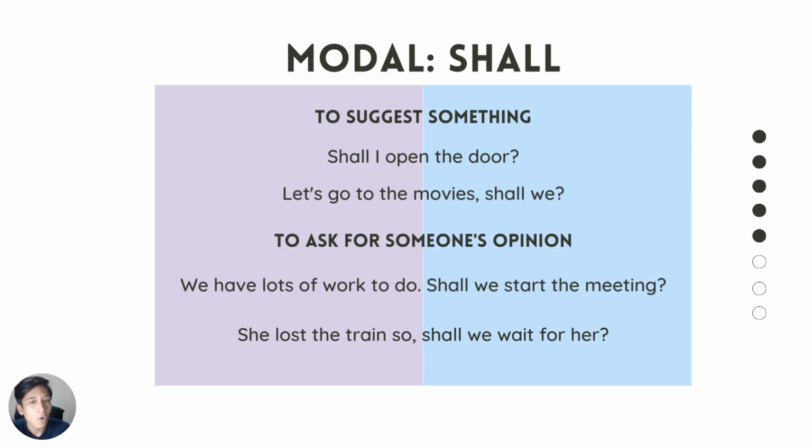And well, we use the modal verb shall to suggest something. Shall I open the door? Let's go to the movies, shall we? And also to ask for someone's opinion. We have lots of work to do. Shall we start the meeting? She missed the train, so shall we wait for her?